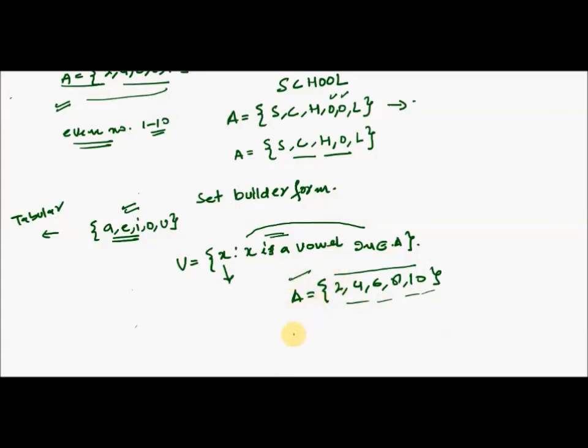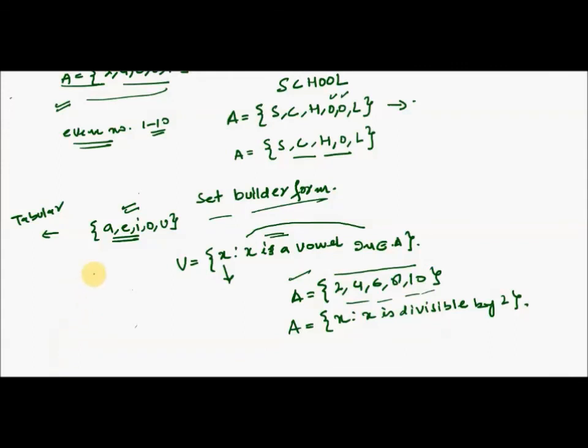So I'll write it as a set A, and I will define it by x, and I'll write the property of the x. This is abbreviated as such that, these two dots: x such that x is divisible by 2, right? Now this is how set builder form is represented.